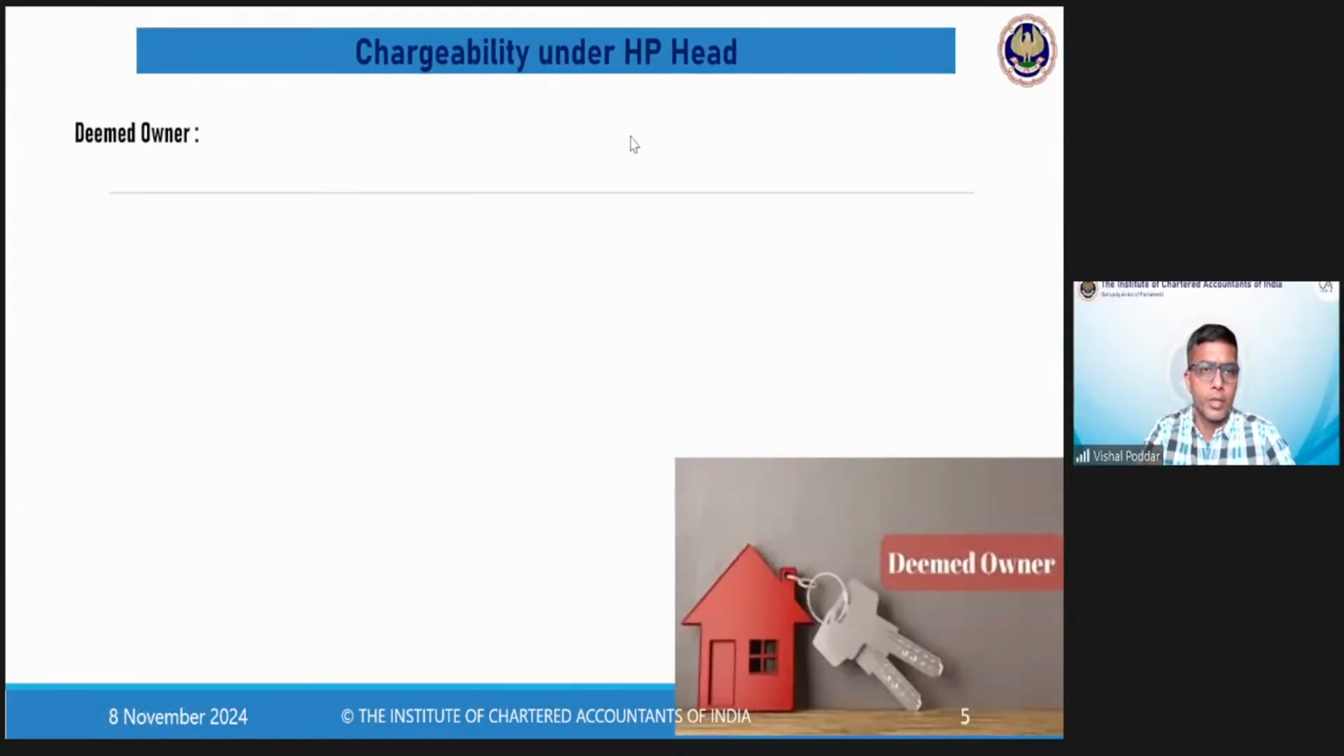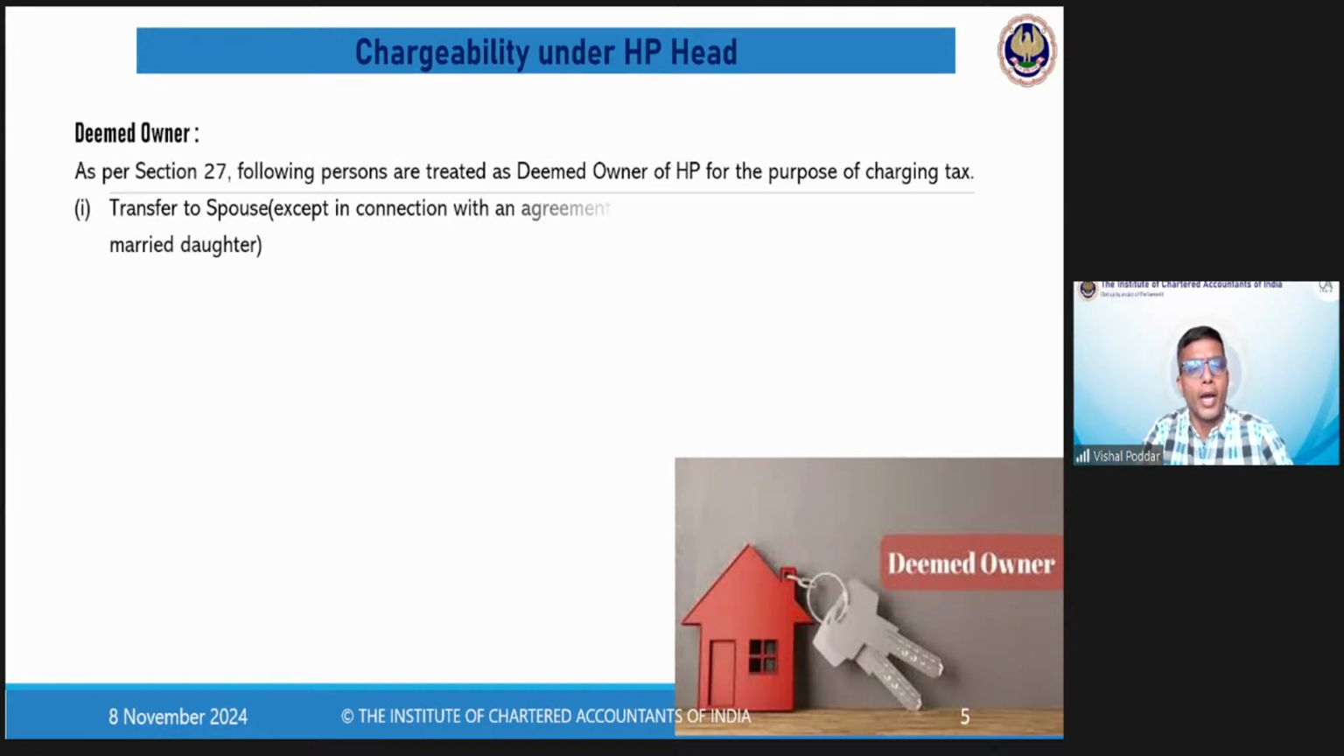Now, this is a theoretical part, because even if you are not the registered owner, still for the purpose of law and taxation, you are assumed to be the owner. That is the meaning of deemed owner. Now, who is a deemed owner? The deemed owner is one where you have given your property to your spouse or to your minor child, and it is given without adequate consideration, like by way of gift, etc. Then in that case, even though they are the registered persons, you are assumed to be the owner of such property.